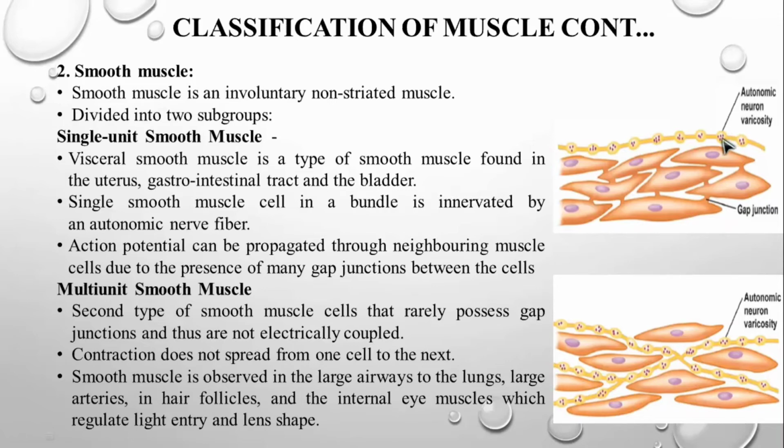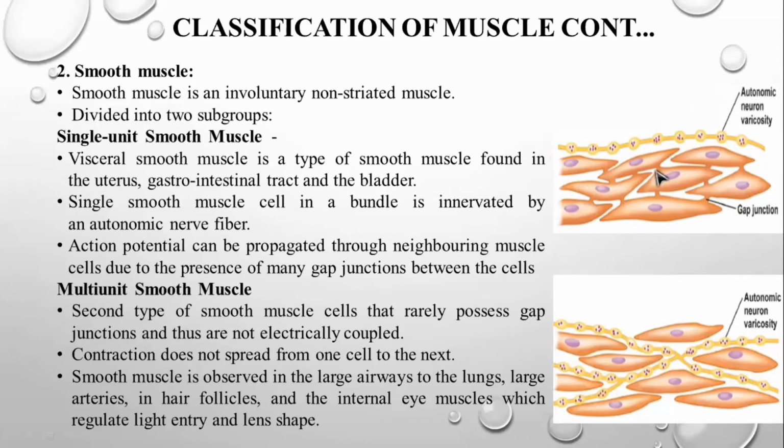This is your single unit smooth muscle, or visceral smooth muscle, where your autonomic nerve will be moving on the surface of this smooth muscle. Here each and every cell in the smooth muscle is interconnected by a gap junction. You can see it. So this cell will easily communicate with the other cell by producing the action potential from here to here.